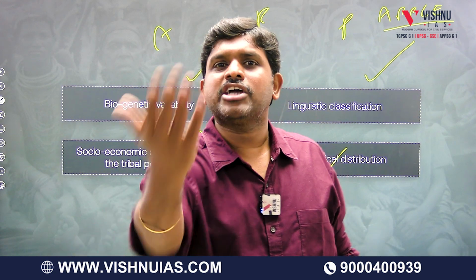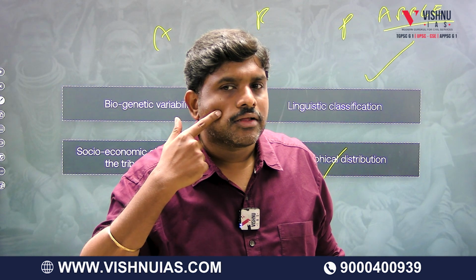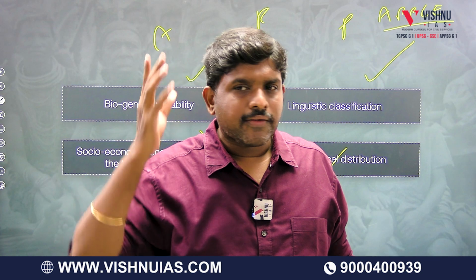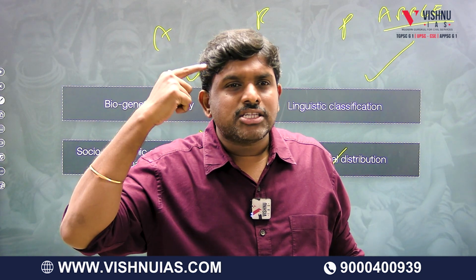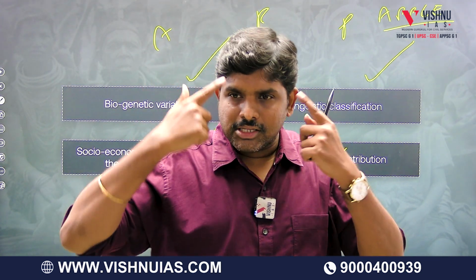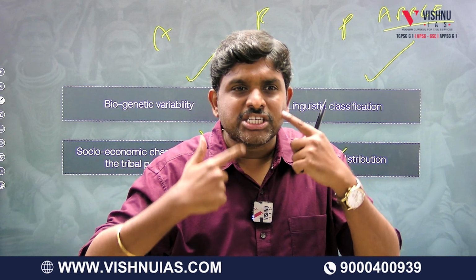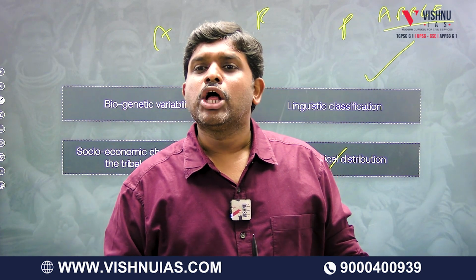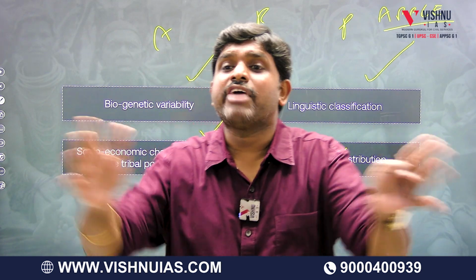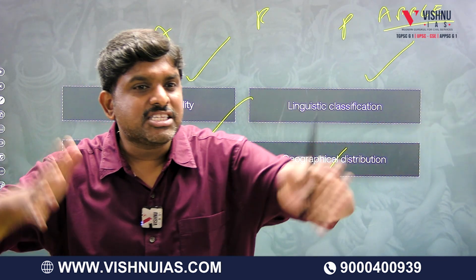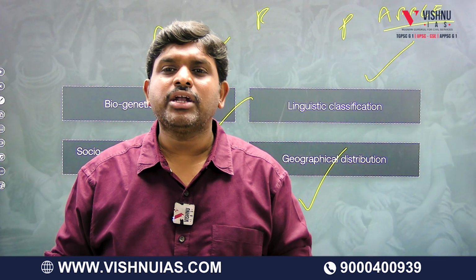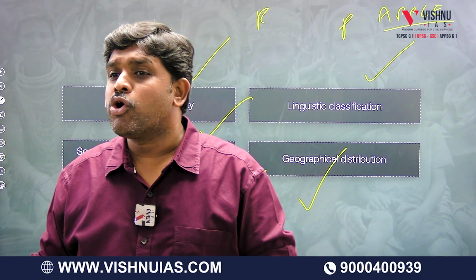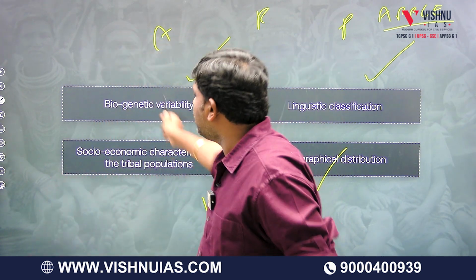Genes are nothing but a combination of DNAs, a structural arrangement of DNAs. The gene has a function, like my skin color, my eye color, my hair color. So this is called biogenetics. This biology is because of genetics. Hence the concept is called biogenetics, and these are varying. There are differences. Hence it is called biogenetic variability, which we are going to discuss now.